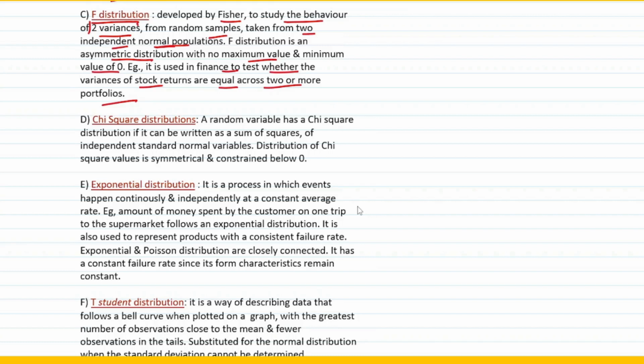Okay, then you come to something called a chi-square distribution. CHI is chi-square distribution.